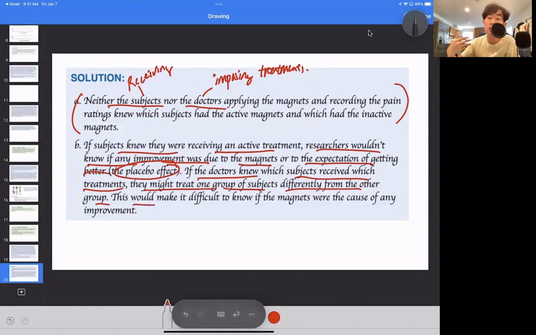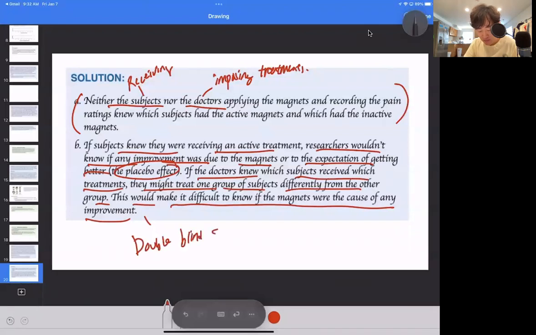If doctors knew which subject received which treatment, they might treat one group of subjects differently from the other group because they want to say, hey, this magnet really improves, or they want to get better funding for their research grant or whatever. There could be so many human reasons or greedy reasons for them to actually favor one group or the other. It happens all the time. So this would make it difficult to know if the magnets were the cause of any improvement, or it's simply due to the fact that the doctors really want this research to be proven effective and known to the real world. So in order to account for that, we want to use the double blind study.